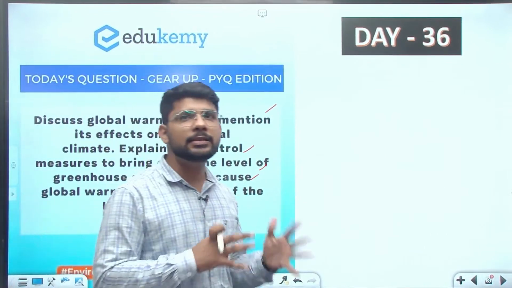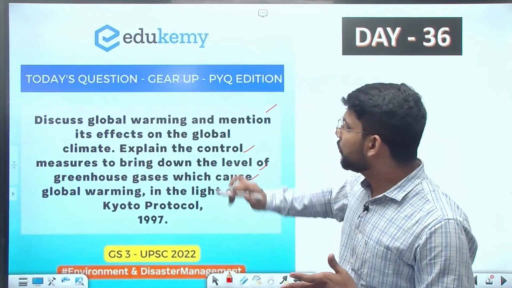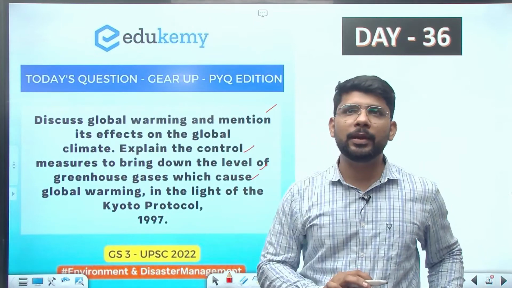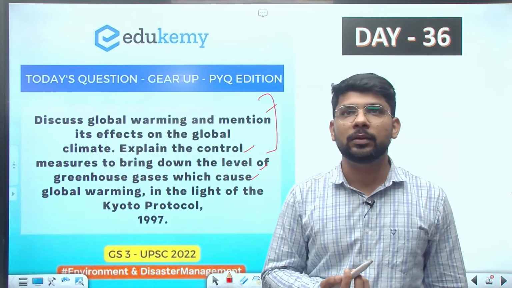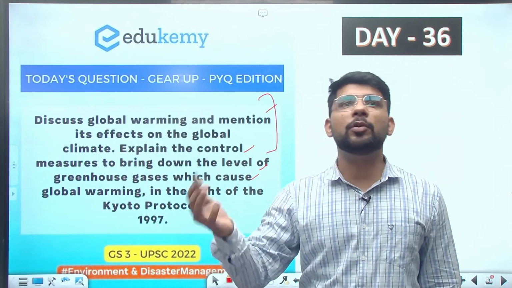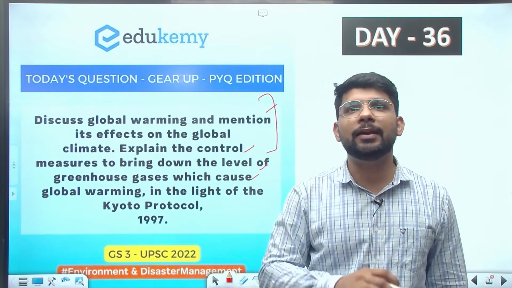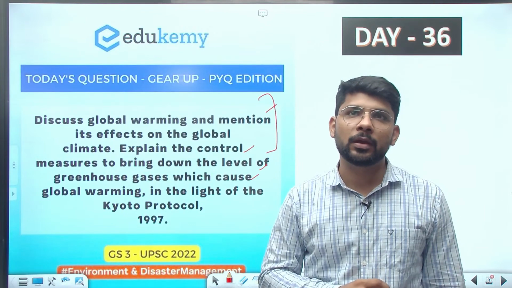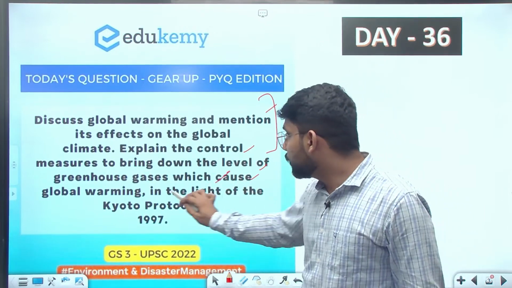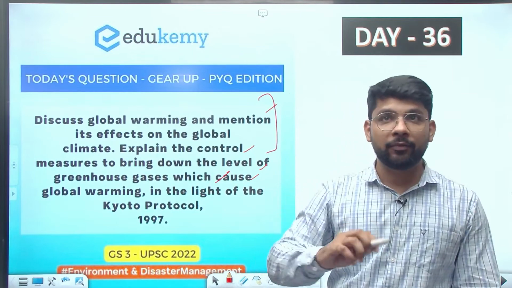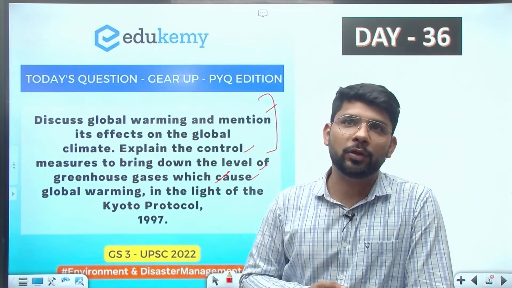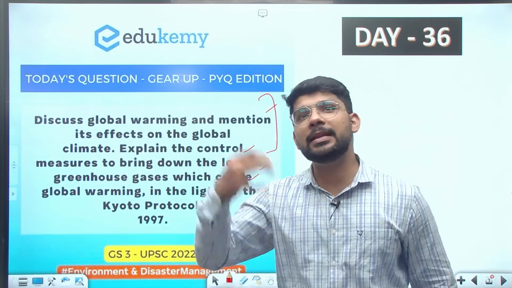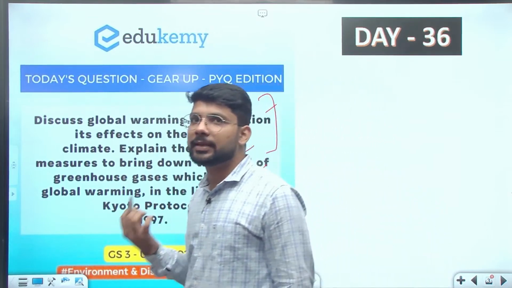The question says, discuss global warming and mention its effect on the global climate. Explain the control measures to bring down the level of greenhouse gases which cause global warming, and we need to discuss this in the light of the Kyoto Protocol of 1997, which was mainly related to greenhouse gases.